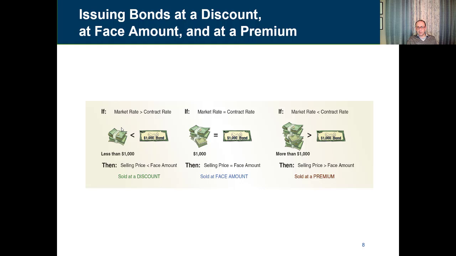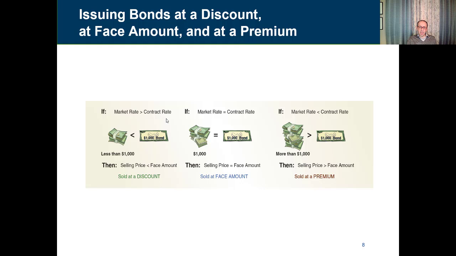Let's assume that the market rate is better than the contract rate. So the bond that's issued by the company pays 10% per year. The market rate is 12%. So in this case, the market is better than the bond. So why would somebody invest in the bond, knowing that this particular bond would pay less interest compared to the market?